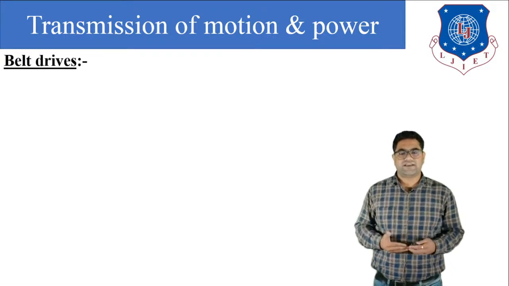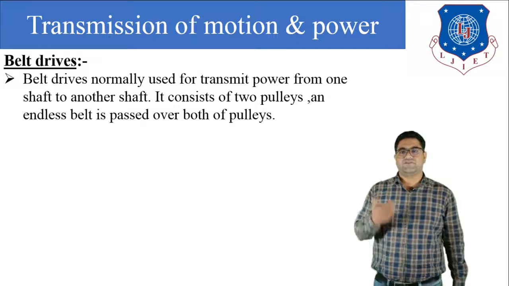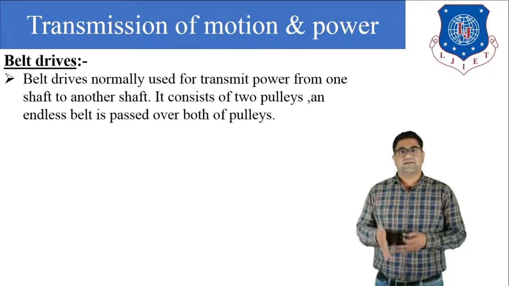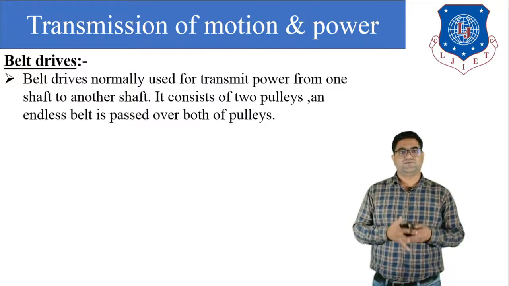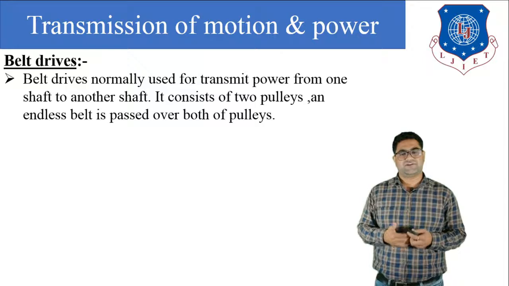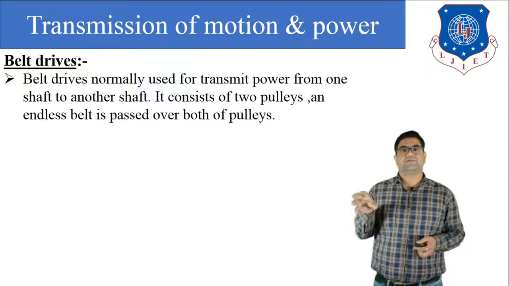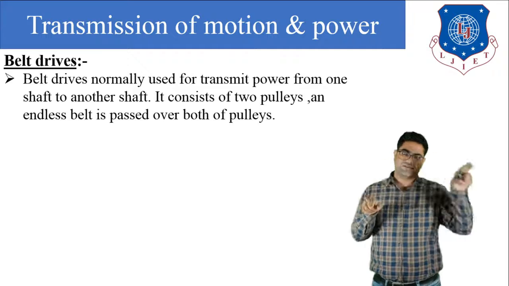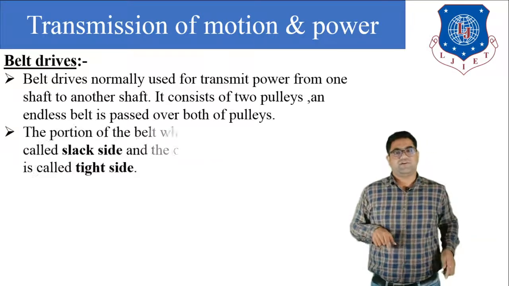Now our first drive is the belt drive. First of all, let us understand the meaning of belt drive. Belt drive is normally used for transmitting the power from one shaft to another shaft. The main elements of the belt drive are two pulleys, two shafts and one belt which is passing over the pulleys.